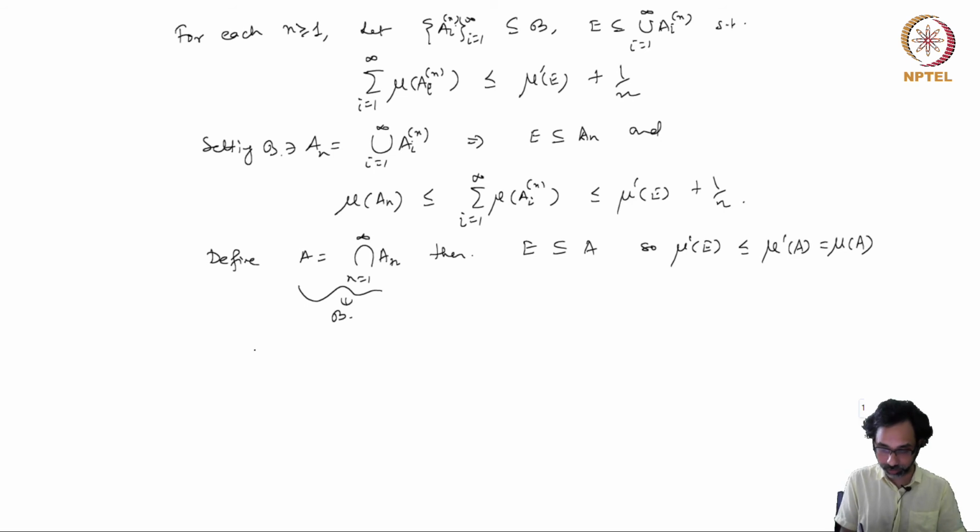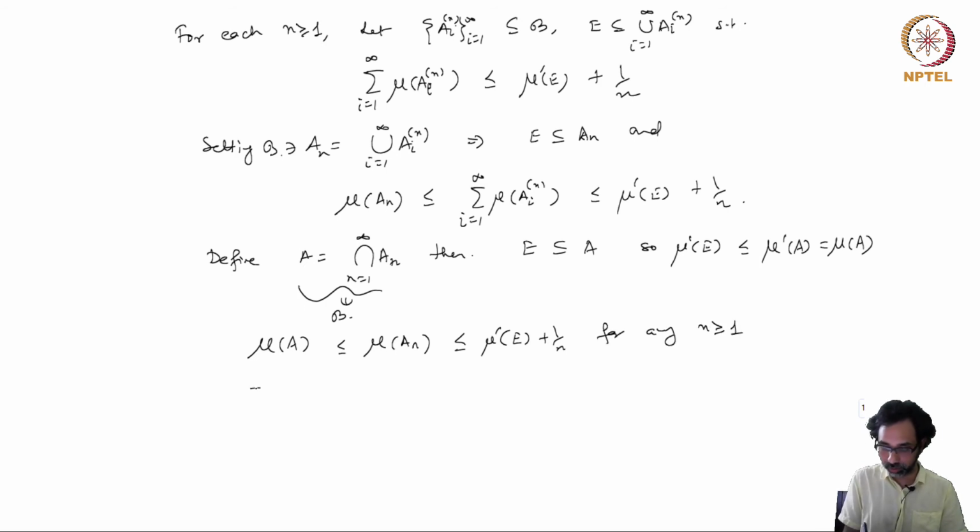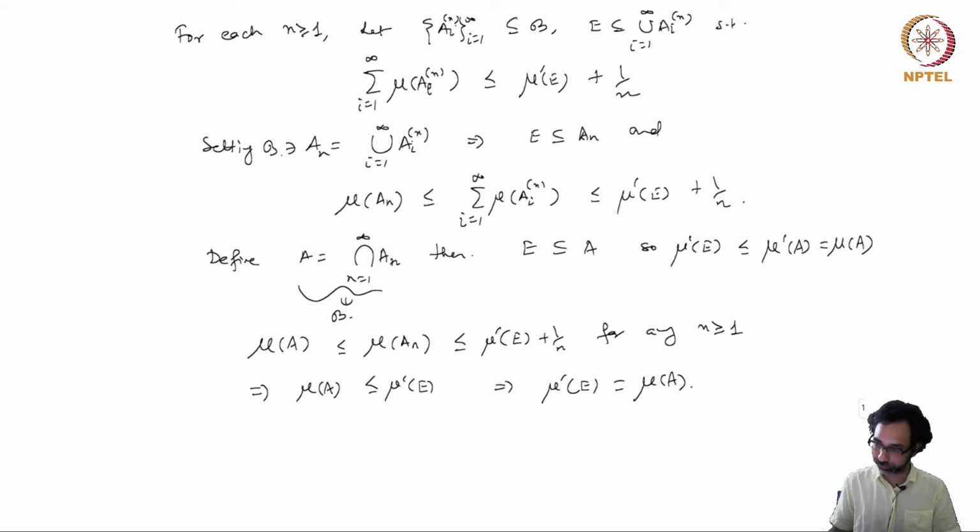On the other hand, mu(A) is less than or equal to mu(A_n) for any n, and so this is less than or equal to mu prime(E) plus 1 over n for any n greater than or equal to 1. This means that mu(A) is less than or equal to mu prime(E), and this means that mu prime(E) is equal to mu(A).